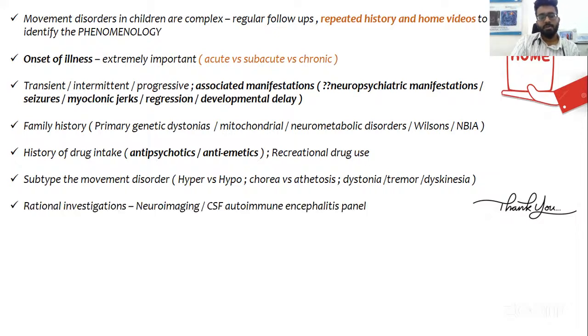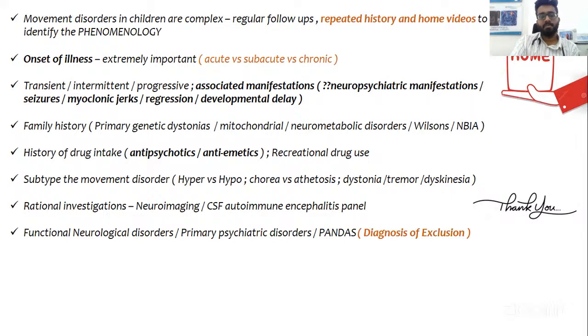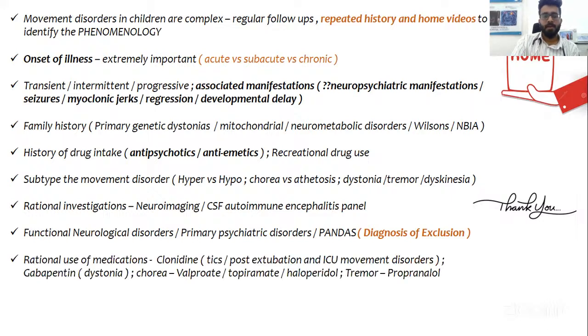Then the rational investigations I was talking about, neuroimaging, CSF autoimmune panel versus genetics, need to be done on a case basis. Functional neurological disorders, primary psychiatric disorders, and PANDAS should always be down the list of your differential diagnosis. They should usually be diagnoses of exclusion. And rational use of medications: as I said, clonidine works very well for tics and post-extubation movement disorders. A whole range of movement disorders can happen in the ICU post-extubation. So clonidine is an excellent drug for all sorts of ICU movement disorders and tics as well.